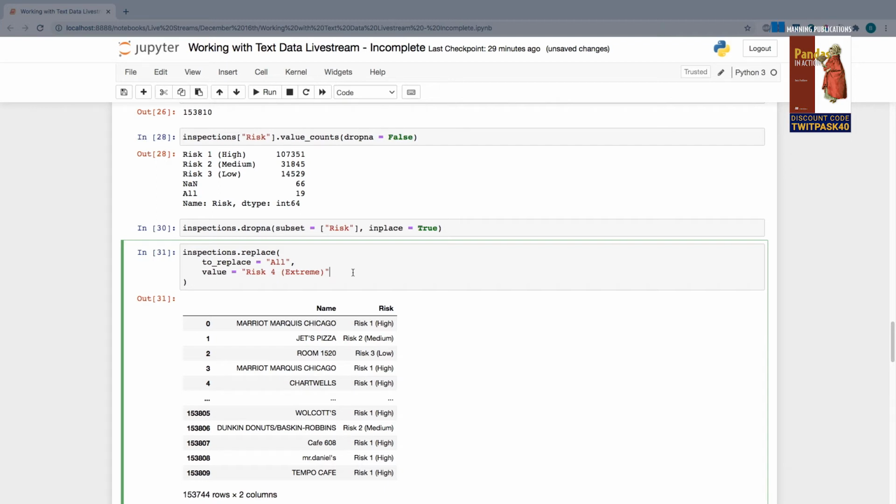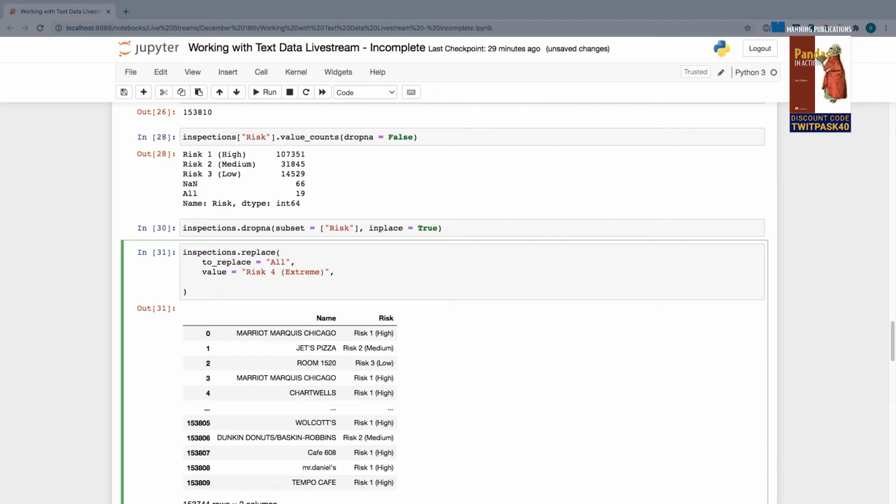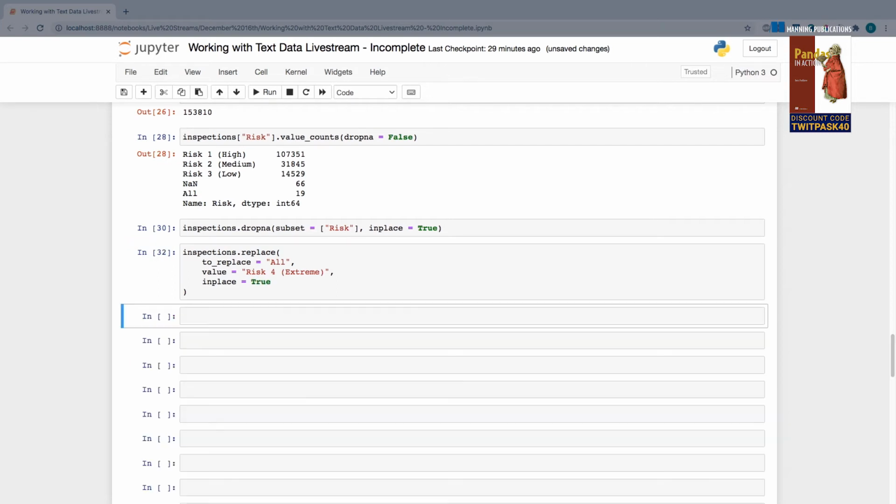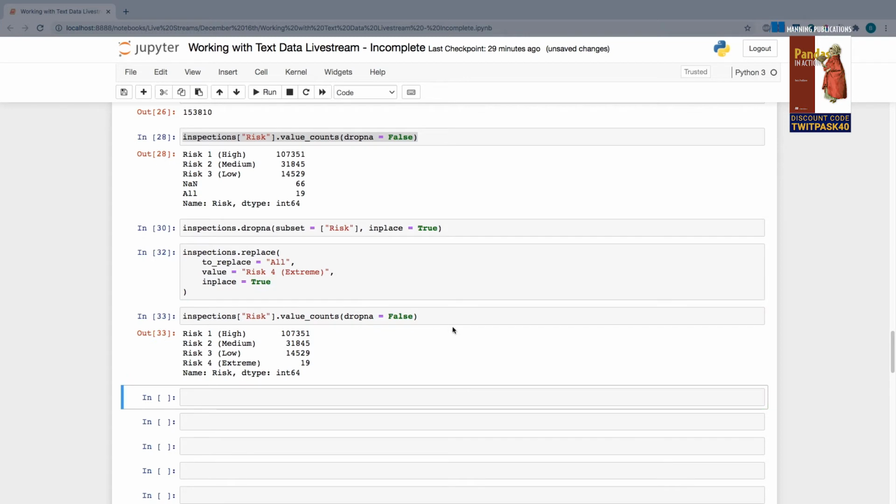So I want to make this operation permanent. Just like in the method call above, I'm going to add a parameter called inplace equals True, and that's just going to ensure that we make that operation permanent. So now if I copy this code from above and re-execute it, we can see our All value has been replaced with Risk 4 and all of our null values have been removed.